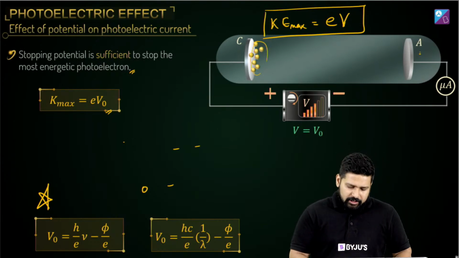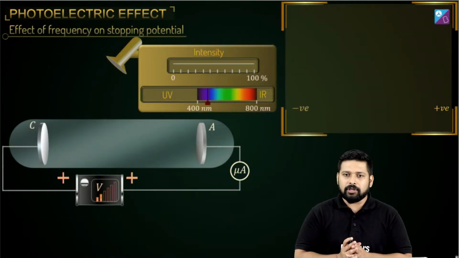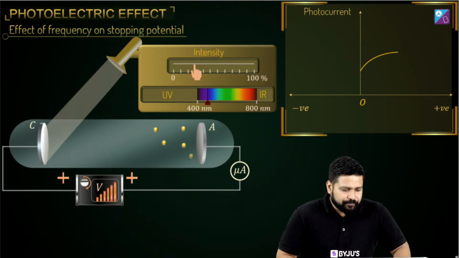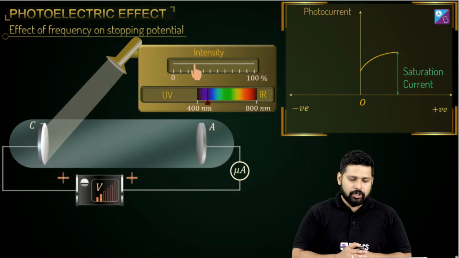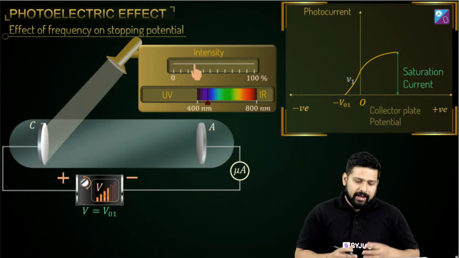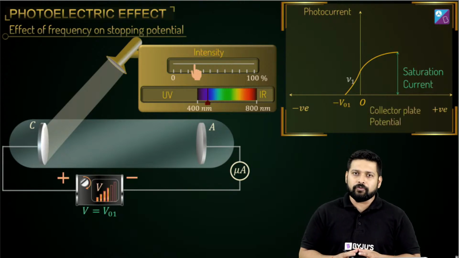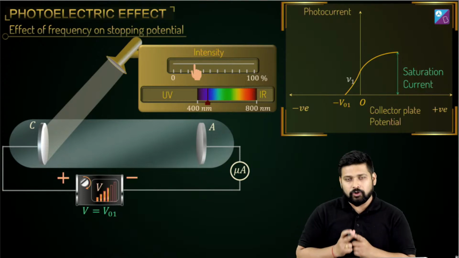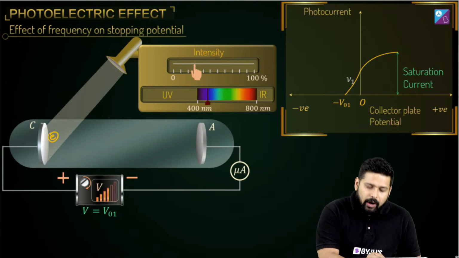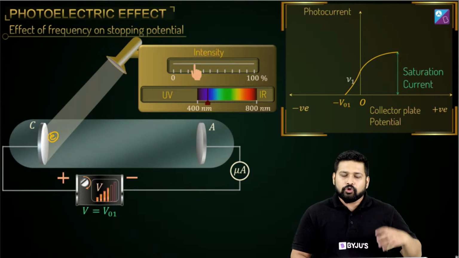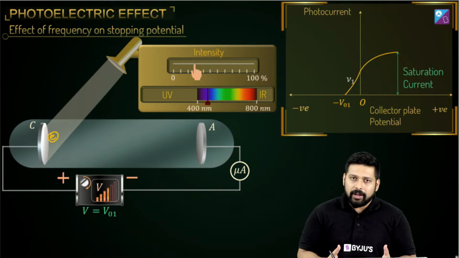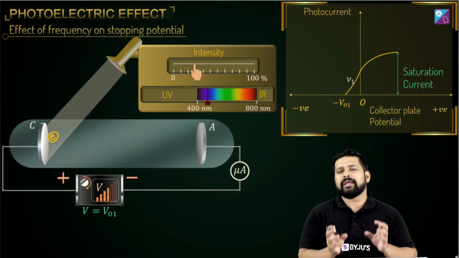Yes, all these concepts were in class 11th, chapter 2 of chemistry. Some of it, yes, I totally agree. So, the effect of frequency on stopping potential. If you increase the frequency, and if the requirement of the threshold frequency is also higher, the stopping potential will also be higher. So you require more energy to take electrons out of the metal surface. For a particular metal, if the threshold frequency is higher, the energy requirement will also be higher, because the remnant is what you are getting in the form of kinetic energy.